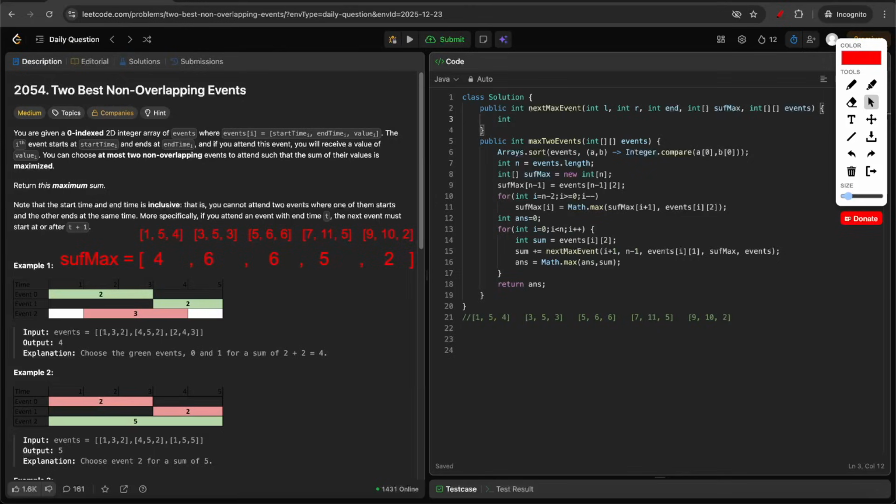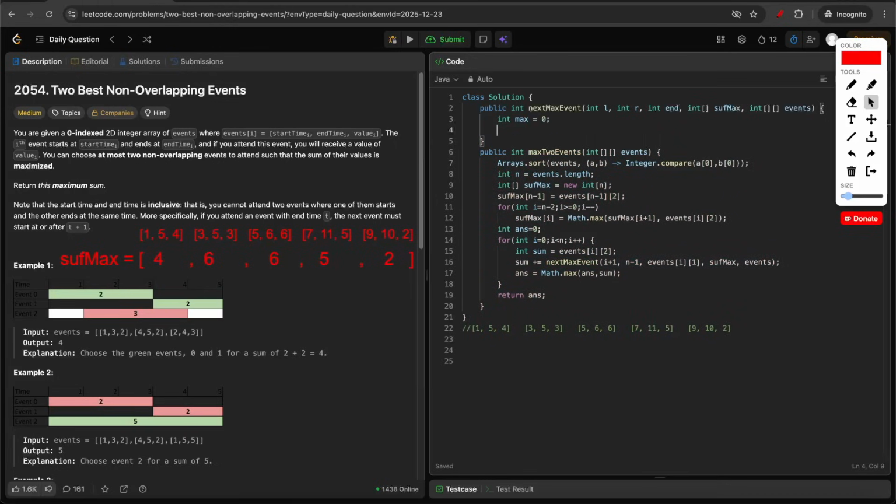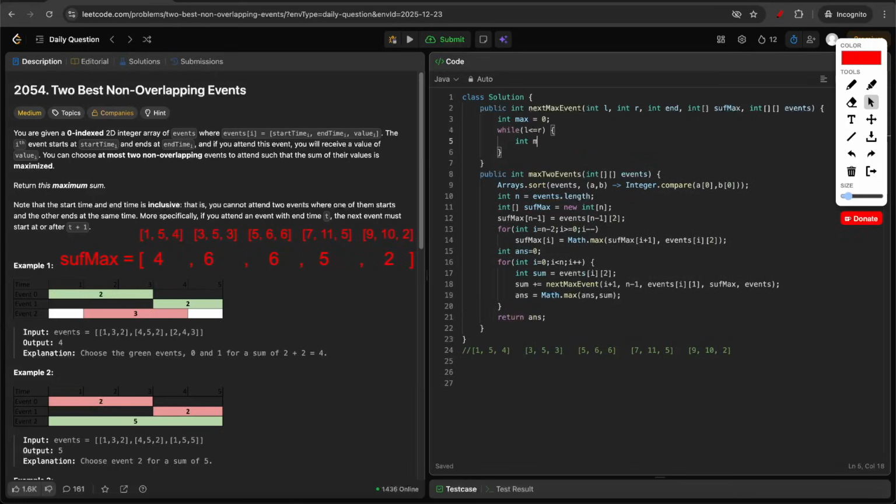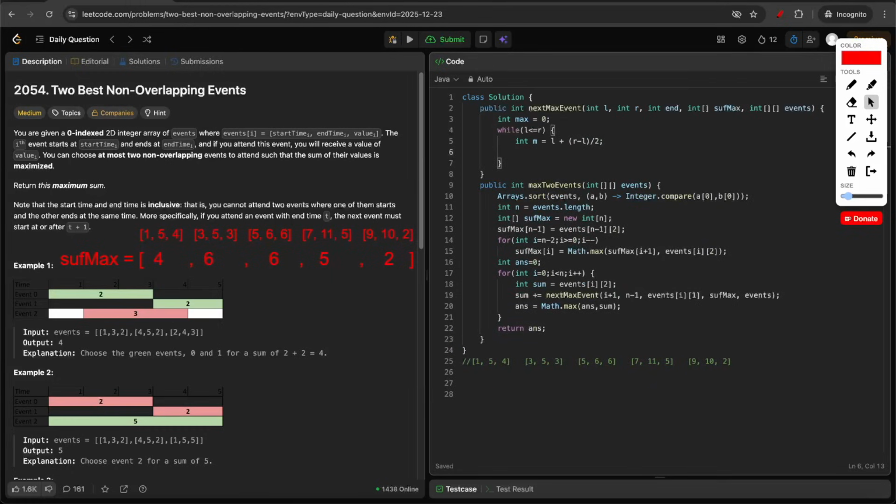Here let's just initialize the variable max initially 0 and start the binary search. So while left is less than or equal to right, mid equal to left plus right minus left by 2. So now we are on the mid.